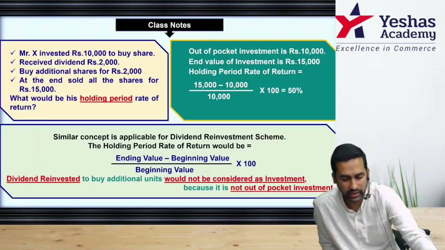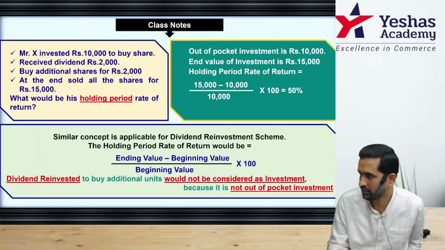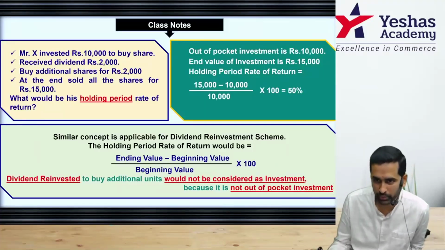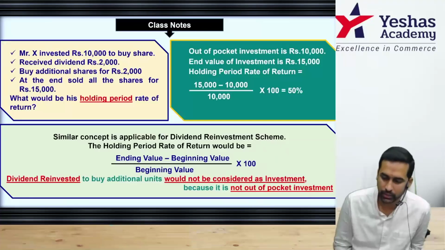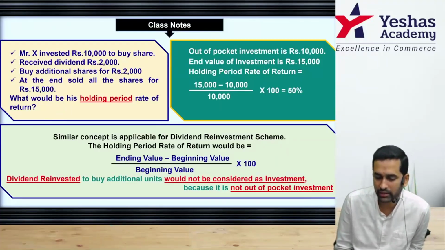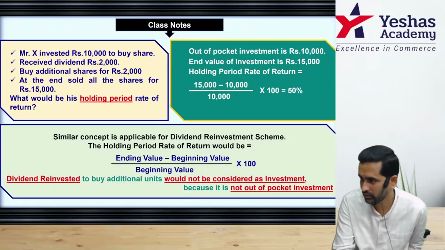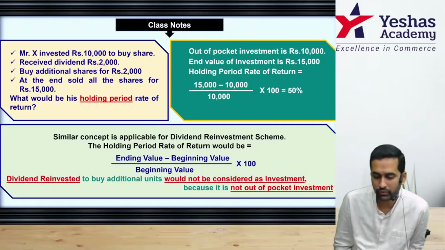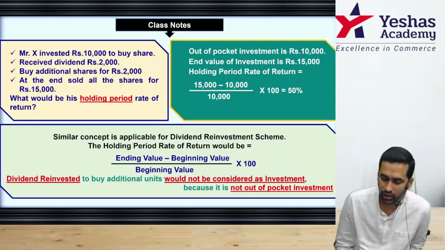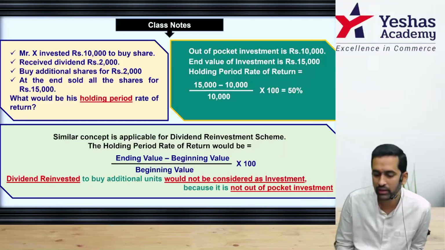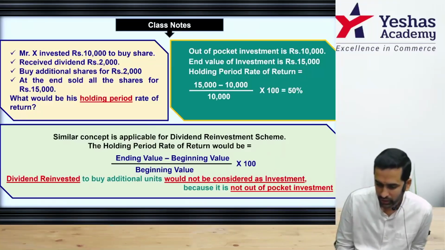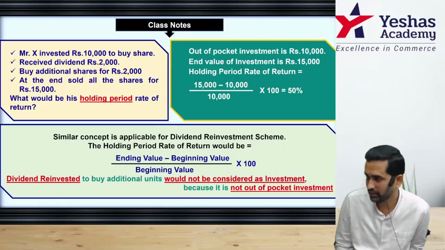Just see this slide, a basic explanation. This is a class note. If you understand, no need to copy. If you want, you can copy. Small explanation story is given to you. Mr. X has invested 10,000 rupee to buy share. Separate story, not this sum. He received dividend of 2,000. He buys additional share of 2,000. At the end, sold all the shares for 15,000. What should be his rate of return? His out of pocket investment is 10,000. I'm going to the other part, the slide. End value of investment is 15,000. So holding period rate of return is 15 minus 10 by 10 into 100, it is 50%.